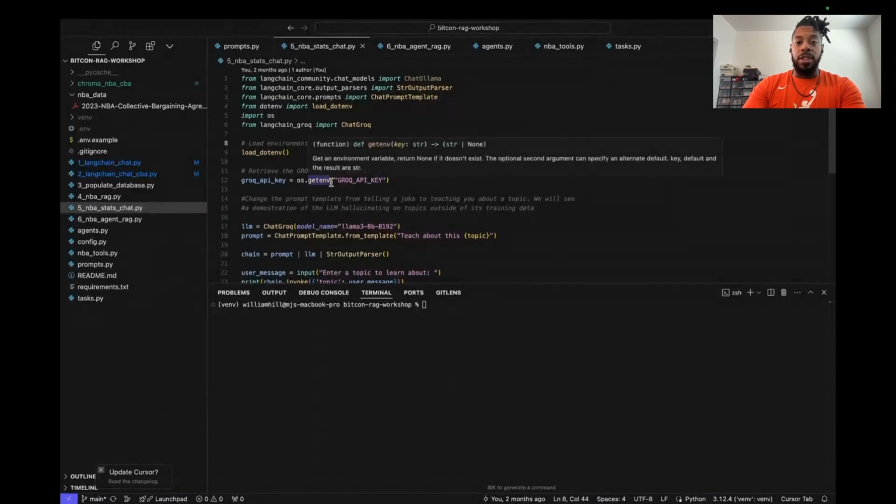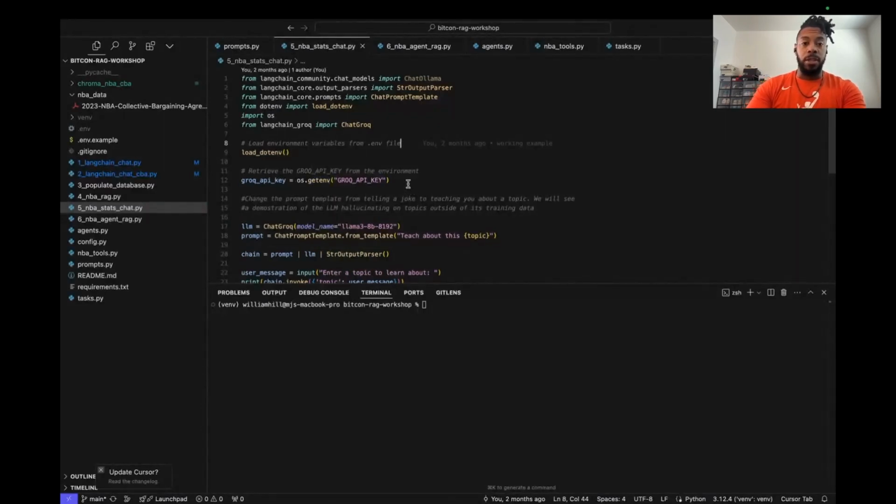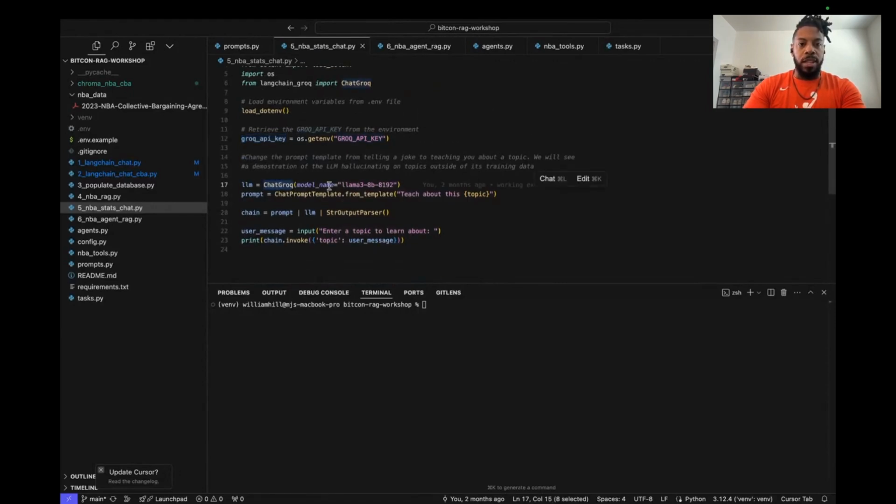Groq is an online inference interface that hosts several large language models that you can interact with. So we are going to use Groq. We have a Groq API key that we're going to set as a variable here, which we then use to authenticate to Groq. With Groq, we can then choose which model we want to use. In this case, we want to use an open source model created by Meta called Llama 3, the 8 billion parameter model.